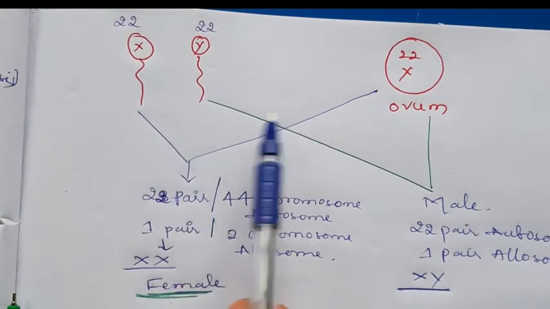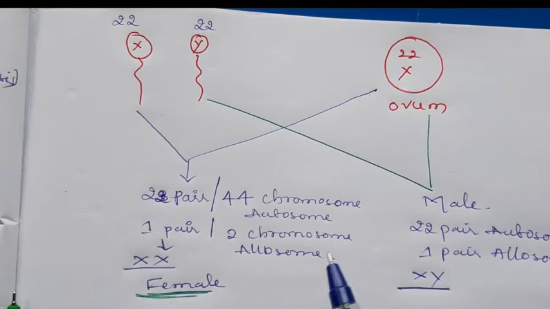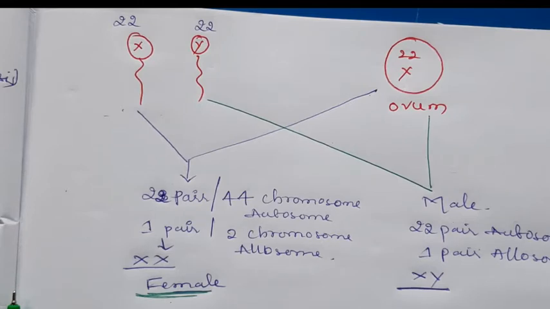When Y carrying sperm fuses with the ovum, it forms a male zygote. Sex determination in humans depends on the male, not on the female, because during spermatogenesis the sex chromosomes separate randomly. 50% of the sperm are produced with the X chromosome and 50% with the Y chromosome. Okay, this is all about sex determination in human beings.